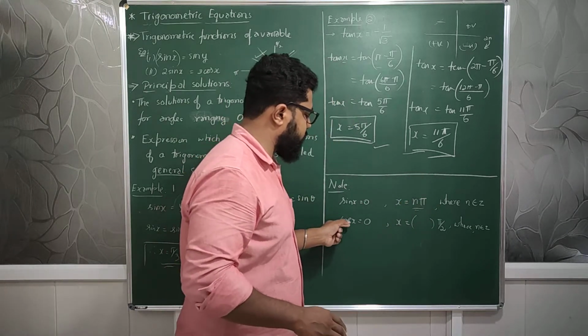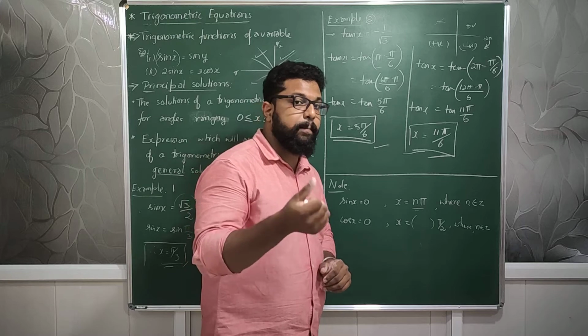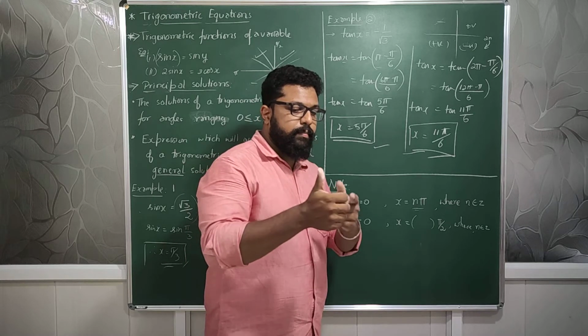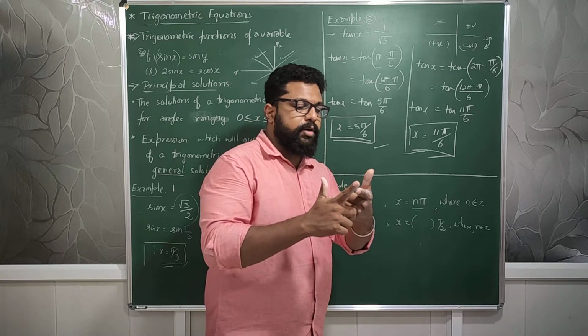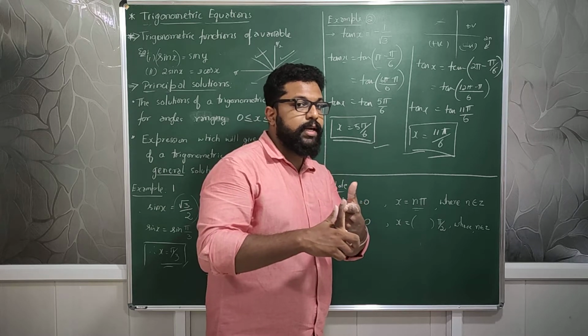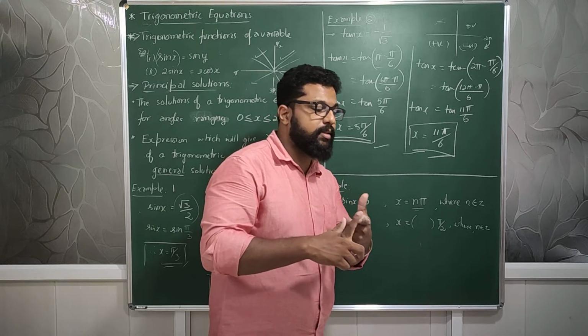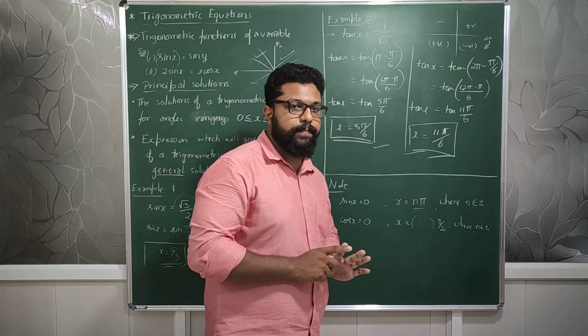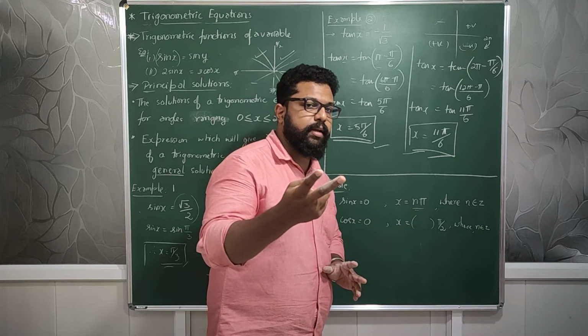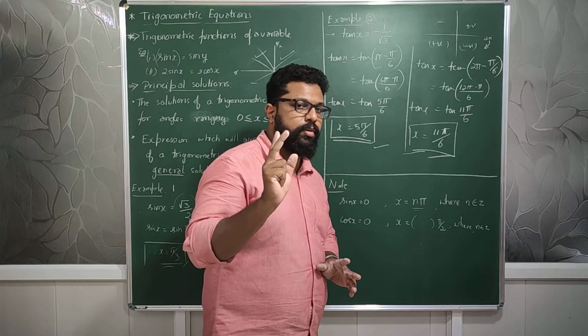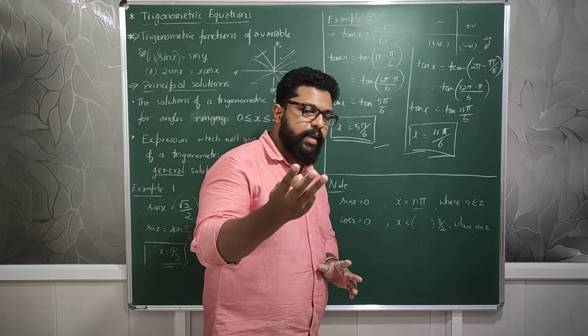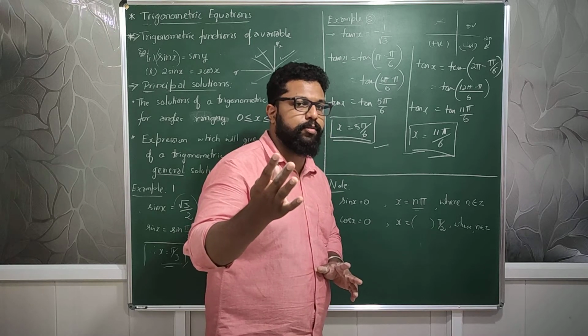Like that only, cos x is equal to 0. It starts from pi by 2. Correct or not? Pi by 2. Then 2 pi, that is 360, cos is not 0. But 3 pi by 2 will be 0. Understood? 4 pi is not 0. 5 pi by 2 is 0.